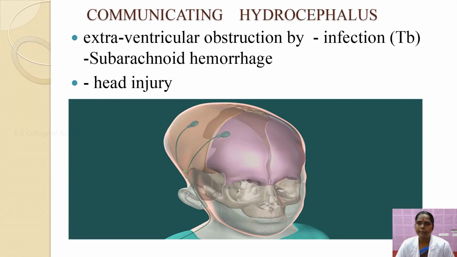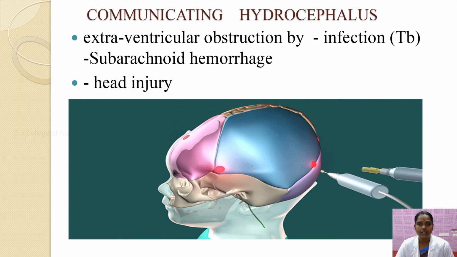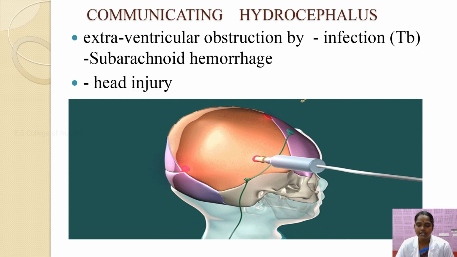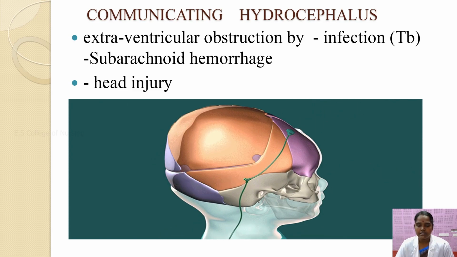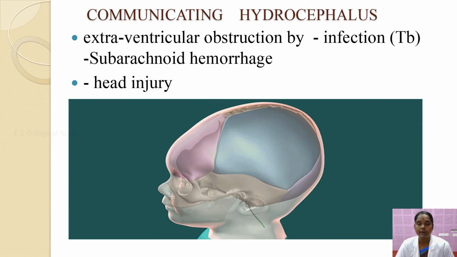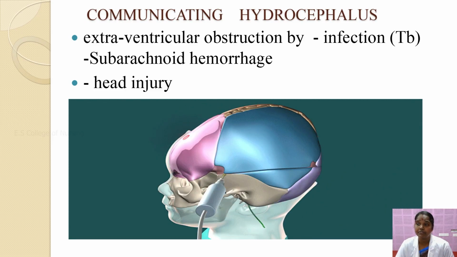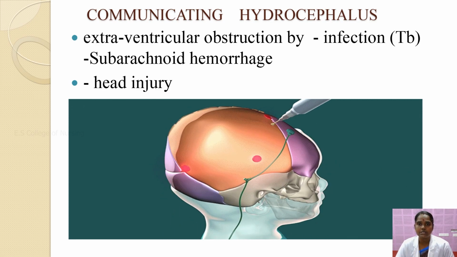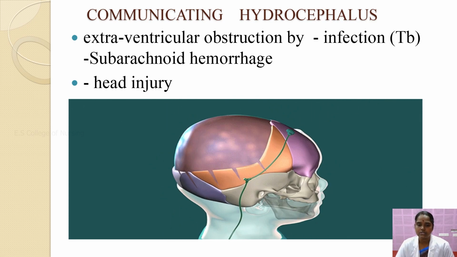The next one is communicating hydrocephalus. It is nothing but a block of the CSF fluid. Other neurological conditions such as meningitis or subarachnoid hemorrhage may cause it through extraventricular obstruction. Infection such as TB, subarachnoid hemorrhage or head injury may cause communicating hydrocephalus.